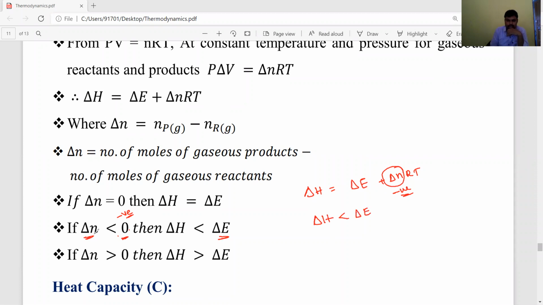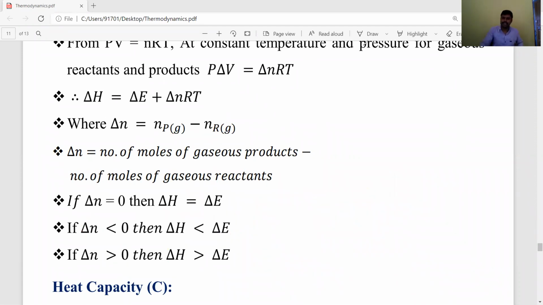Delta E value is more. So when delta n is negative, the internal energy change is more. If delta n is positive, then the enthalpy change is more. Okay, these three conditions you have to remember. So how to calculate delta n? Delta n is the number of moles of gaseous products minus the number of moles of gaseous reactants.